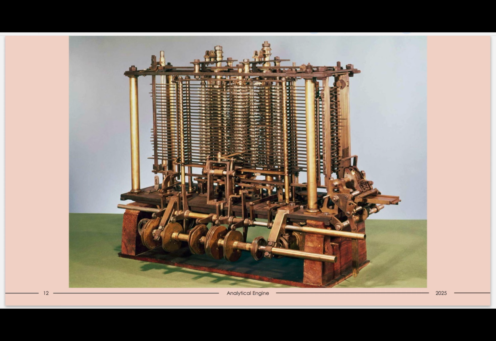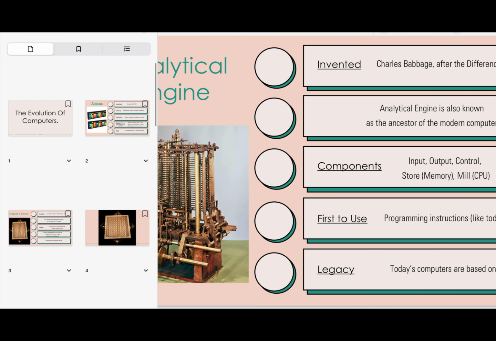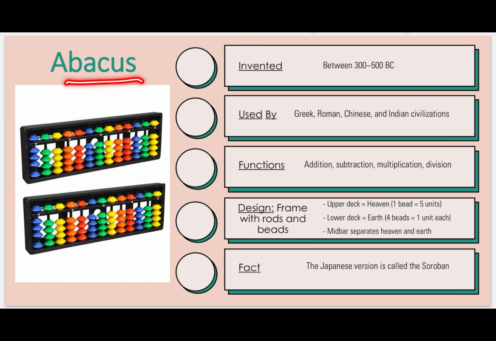Class, now you understand everything. What was the first computer? How was the computer? I will just recap in a short period. See, the Abacus was the first computer, invented in 300 to 500 BC. Who used it? Greek, Roman, Chinese, and Indian civilizations. What could it perform? Addition, subtraction, multiplication, division.